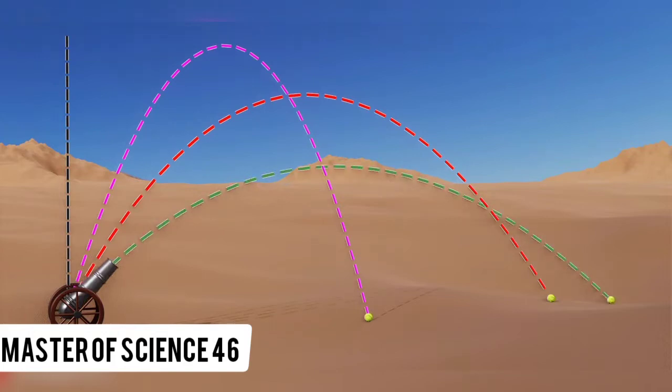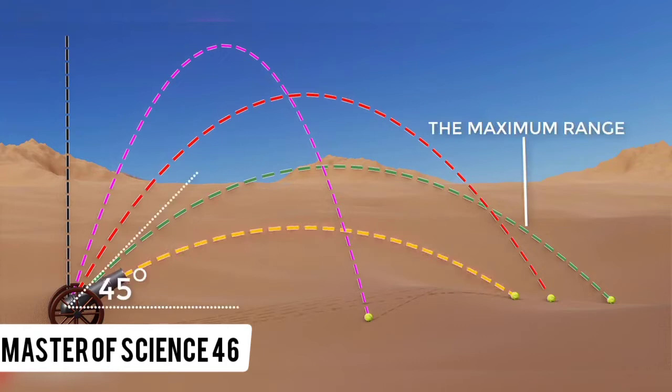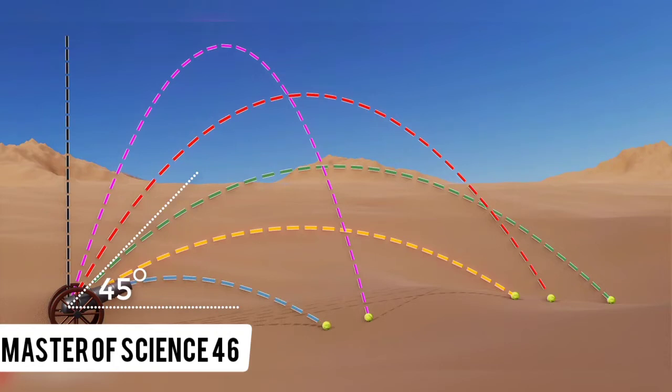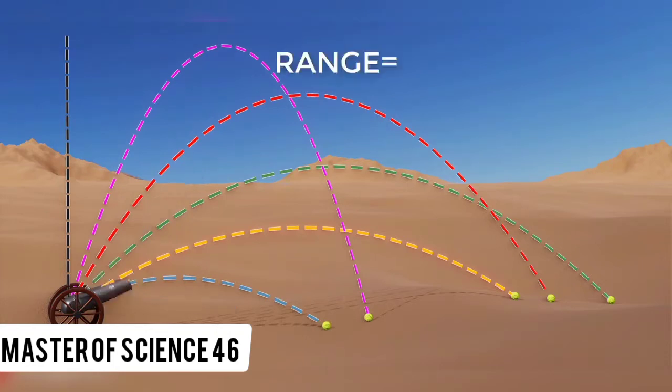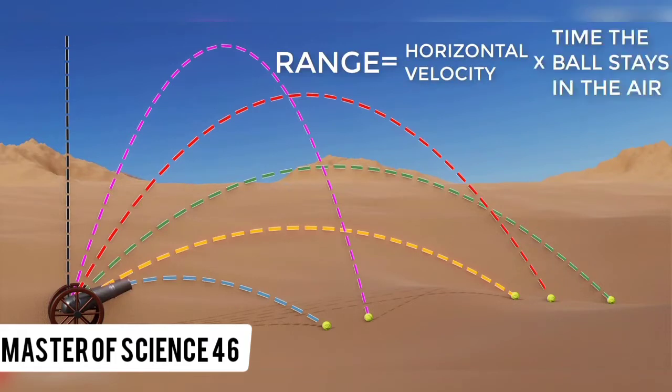However, if you increase the angle after 45 degrees, the outcome is different. The range actually decreases. The maximum range is at an angle of 45 degrees. Before and after that, the range decreases. Can you guess the reason behind this? The range of the ball is the initial horizontal velocity you have given, multiplied by the time duration it stays in the air.